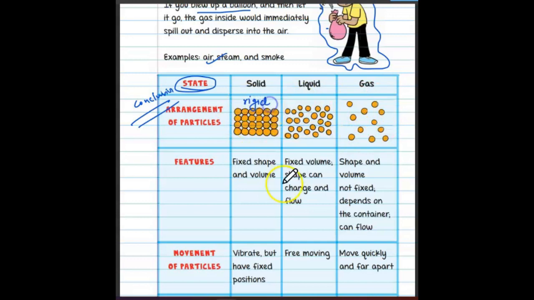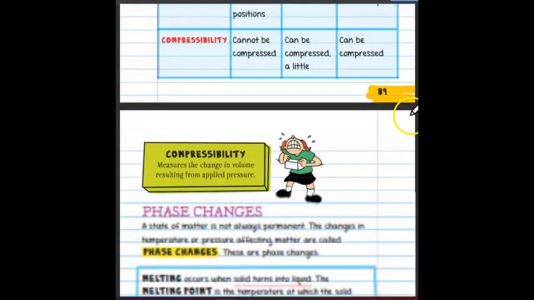Features: solids have fixed shape and volume. Liquid has fixed volume, but the shape can be changed, and it can flow. Compared to these, gas has neither shape nor volume fixed. It depends upon the container, and the gas can also flow.